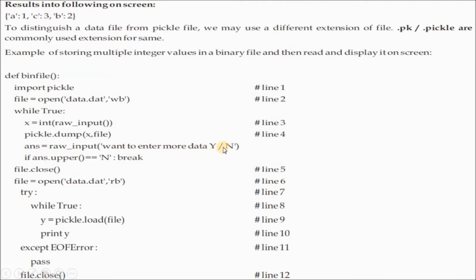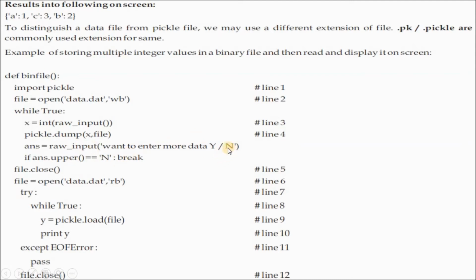Answer = raw_input, want to enter more data, yes or no. If answer.upper, that means you may enter your answer in small letter also. So answer.upper means the value in the ANS variable, that variable's data you are converting into uppercase. If you have entered Y in small letter, it will convert to uppercase. After that it is comparing: if answer.upper equals N, then break. That means if your answer is no, then break.